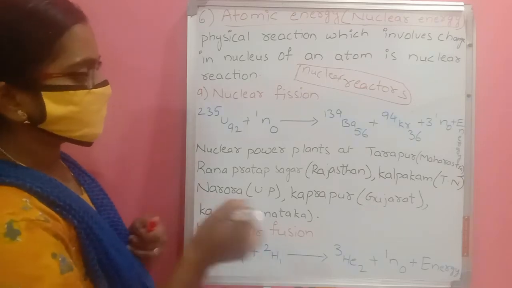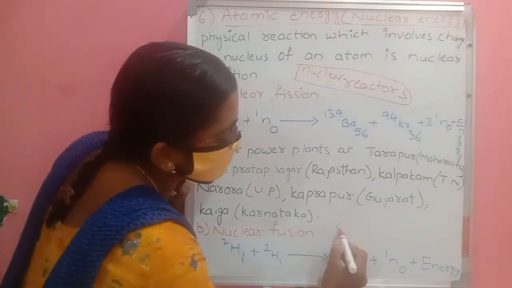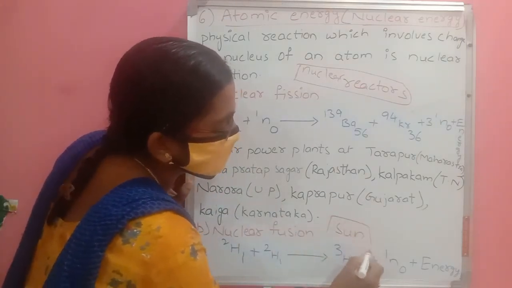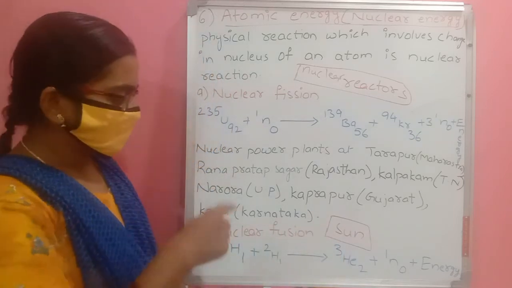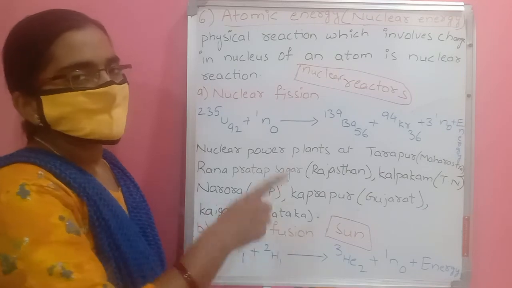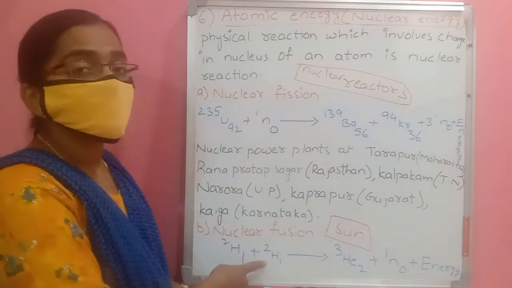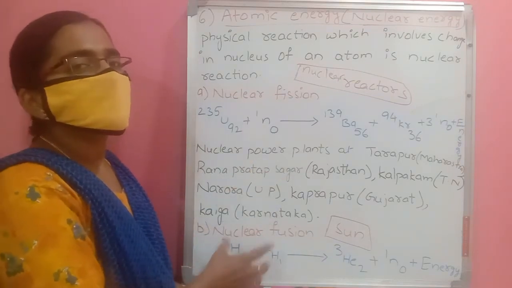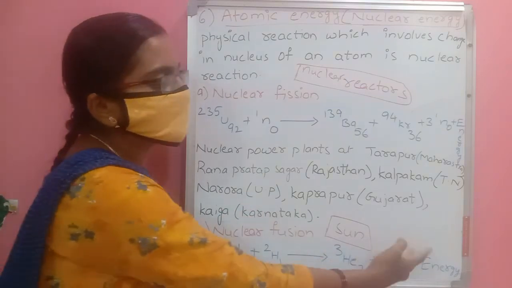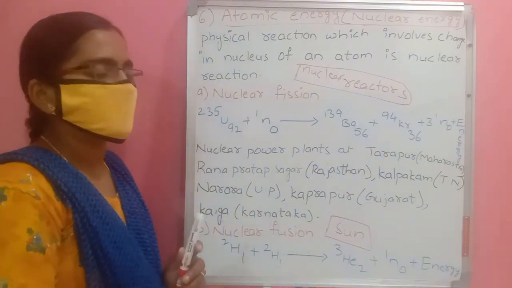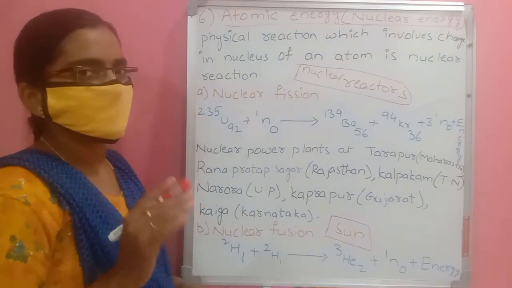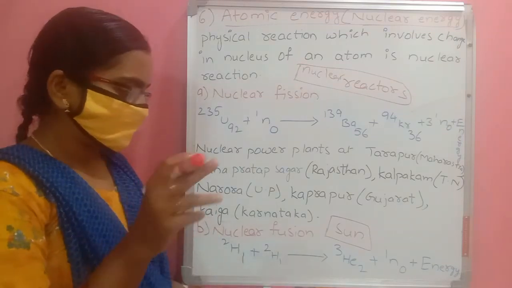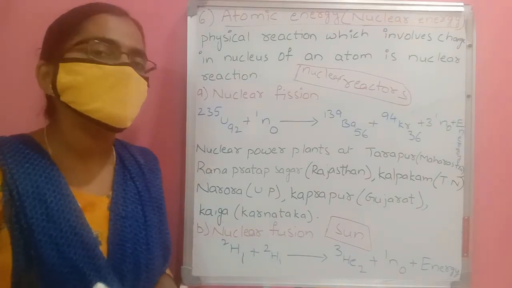This process especially happens in the sun. We are getting continuous energy from the sun just because of nuclear fusion. In the sun we have a lot of hydrogen gas. This hydrogen gas always fuses to form helium and produces energy. It is a continuous reaction, and that's why we get that much energy from the sun. So in the sun the reaction is a nuclear fusion reaction.